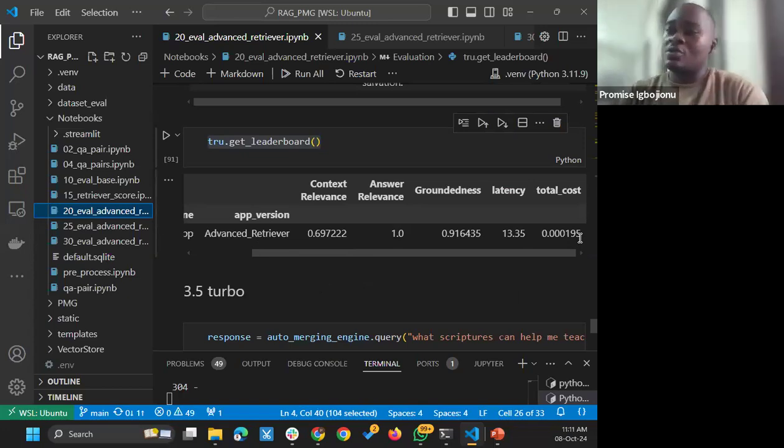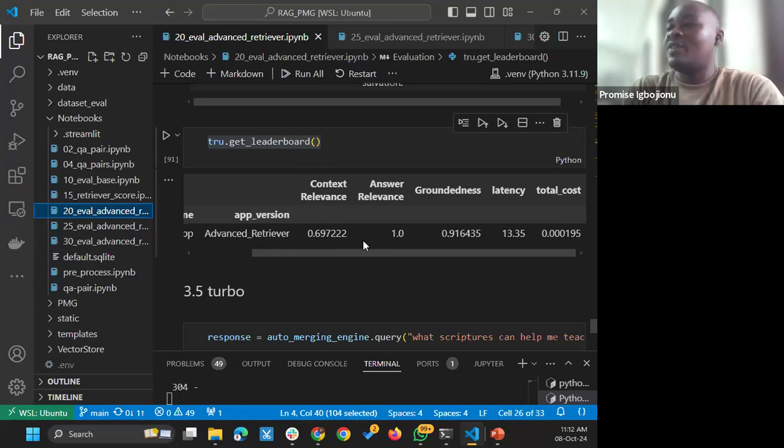But if you notice, the total cost for all of this process actually reduced significantly from 1,001, should I call it cents now, to 0.000195 cents. So possibly, if you were looking to reduce cost with your RAG system, you definitely want to look at the auto-merging retrieval.